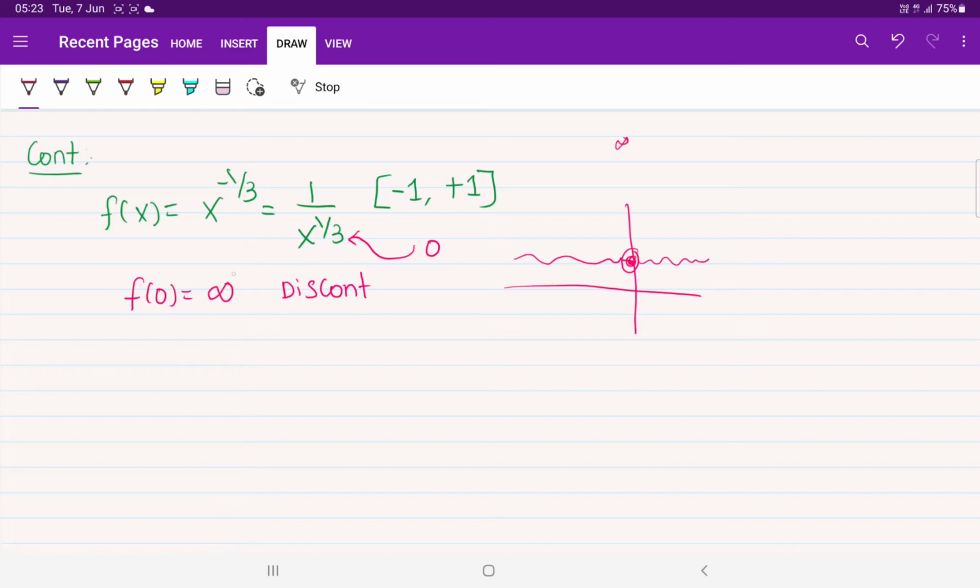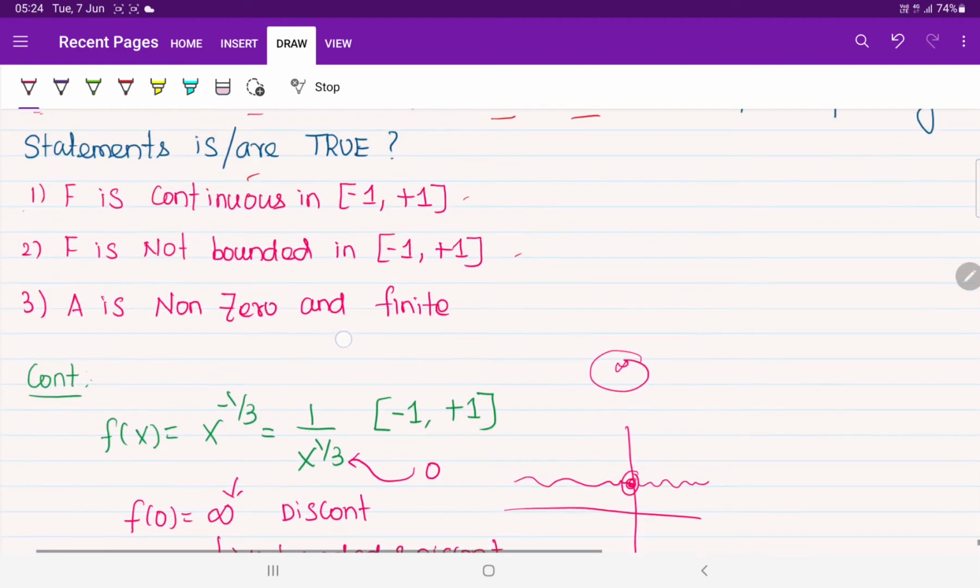And also you have to observe that the value of the function is approaching infinity. It means this is an unbounded value. First conclusion, this is unbounded within the closed interval. Between minus 1 to plus 1 only we are facing this unbounded value, and it is also discontinuous. So this function is unbounded and discontinuous. First conclusion. Okay sir, this function is unbounded and discontinuous.